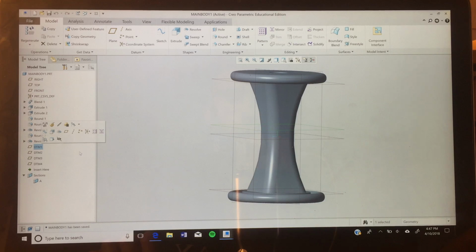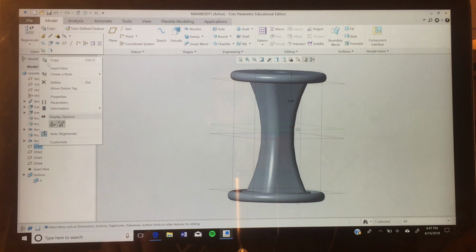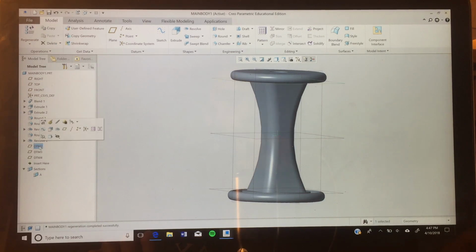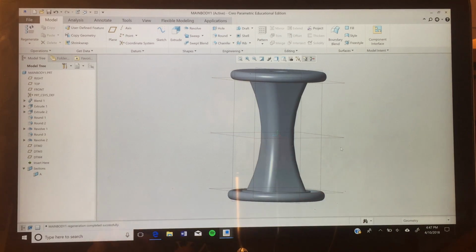Datum 1. We don't want datum 1, that's the wrong distance. We can delete that. Datum 2. We want datum 4, so let's go ahead and save that, see if that does anything for us. Save.